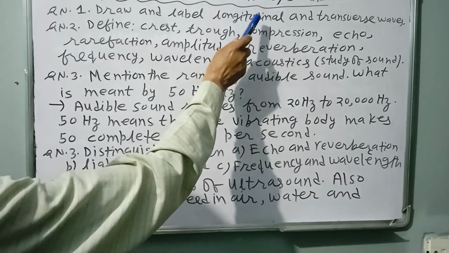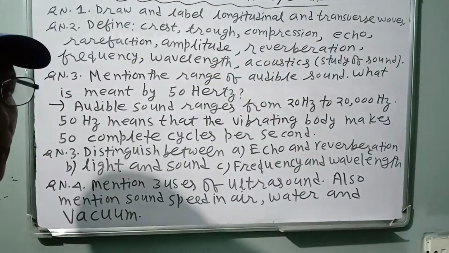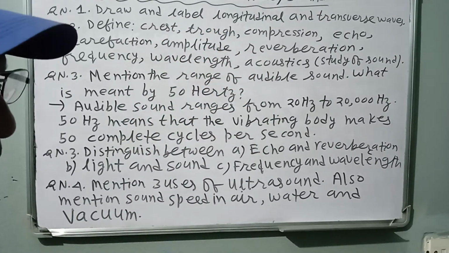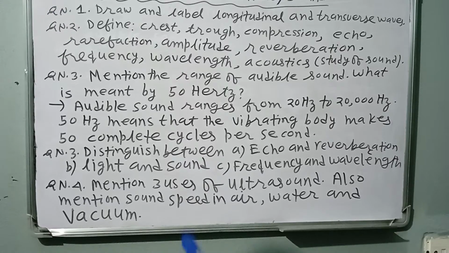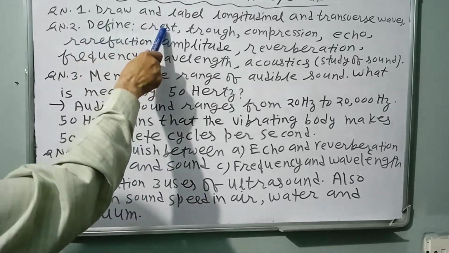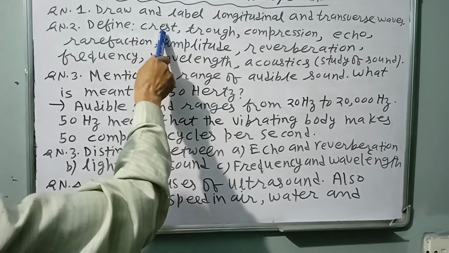For the longitudinal wave, you have to show compression and rarefaction. Transverse wave, you have to show crest, trough, amplitude, wavelength, etc. Question number 2, define crest. Crest is the highest point of a wave, denoted by C.